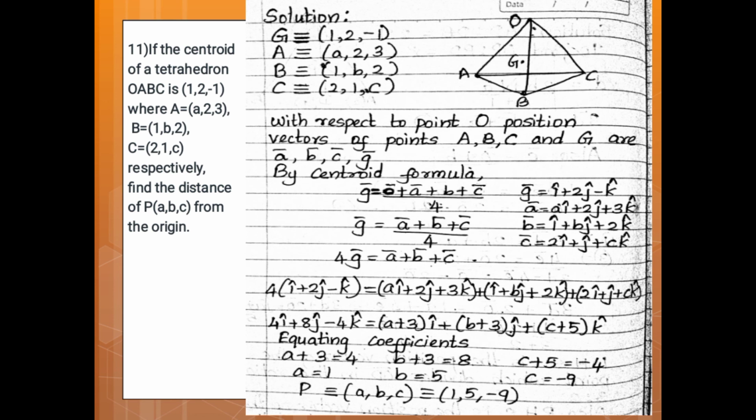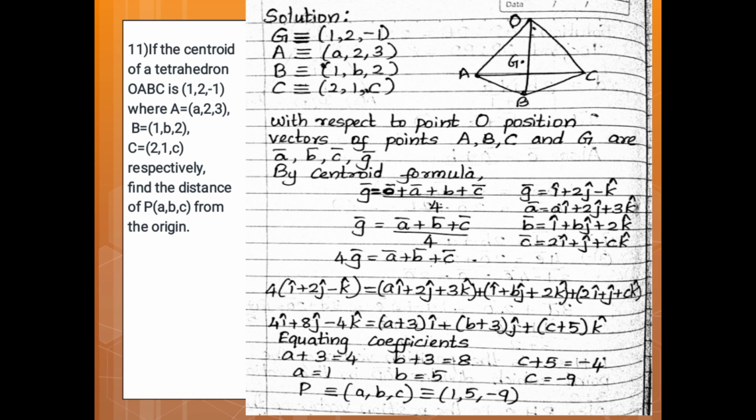G is given as (1, 2, -1), A is (a, 2, 3), B is (1, b, 2), C is (2, 1, c). With respect to O, the position vectors of points A, B, C and G are a vector, b vector, c vector and g vector. By the centroid formula, since this is a tetrahedron, G vector is equal to O vector plus A vector plus B vector plus C vector upon 4.